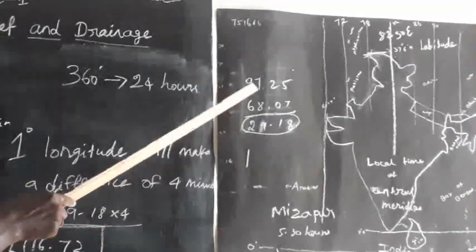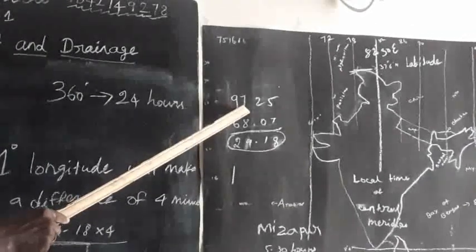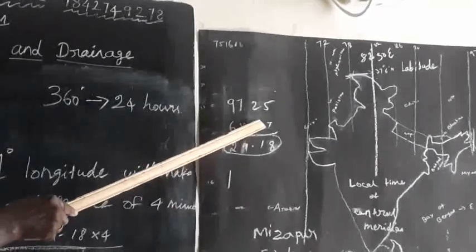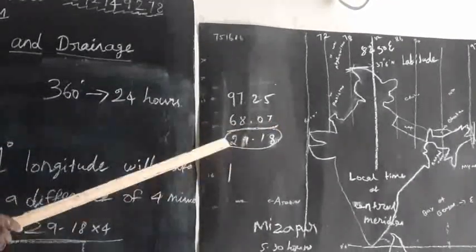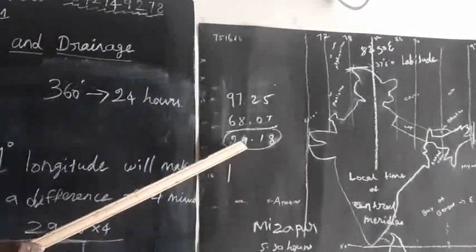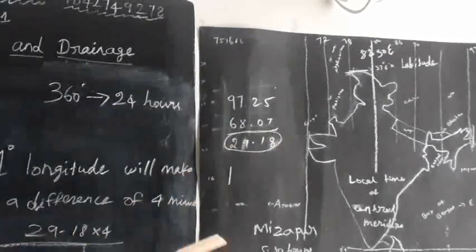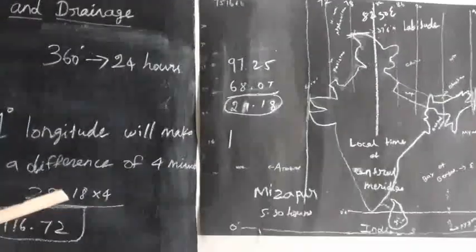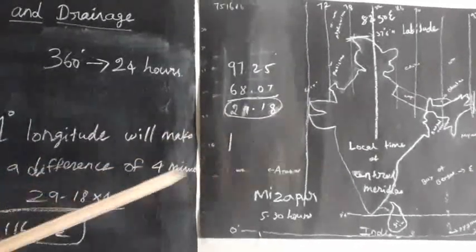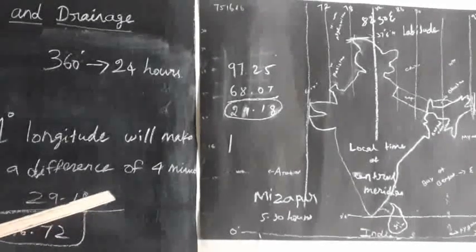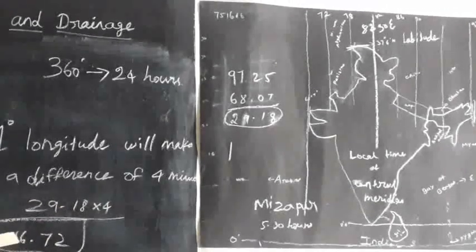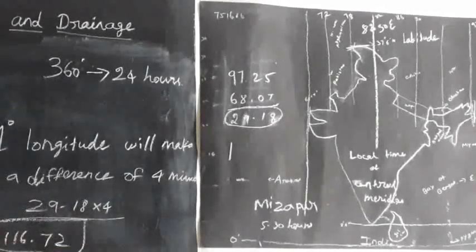So here Arunachal Pradesh is 97.25, Gujarat 68.07. The difference between Gujarat and Arunachal Pradesh is 29.18. So 29.18 into 4, since one longitude makes a difference of 4 minutes, is 116.72 minutes.